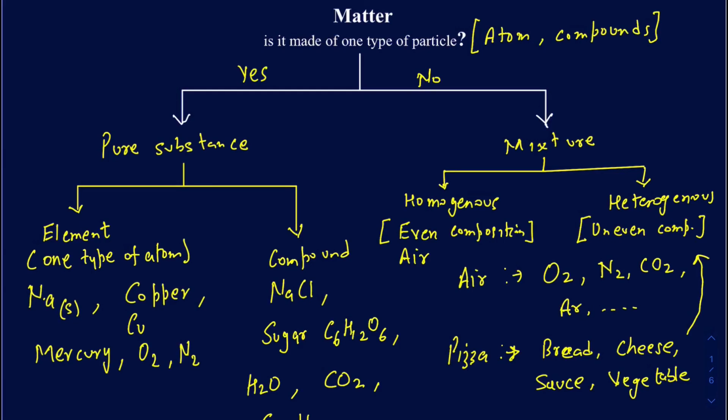Okay, so then coming down to the mixtures, make sure you're able to identify if they have an even or an uneven distribution of the different types of material that make up the mixture. If it's an even composition, you put it in a homogeneous mixture. If it's an uneven distribution of the material, then it's a heterogeneous mixture.